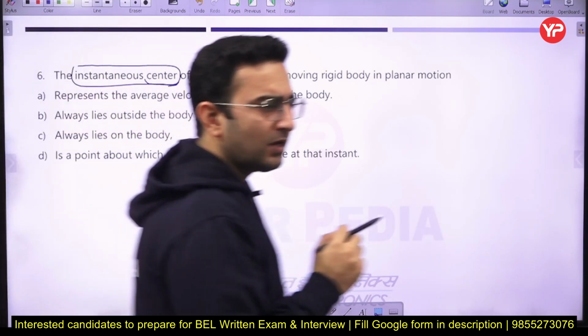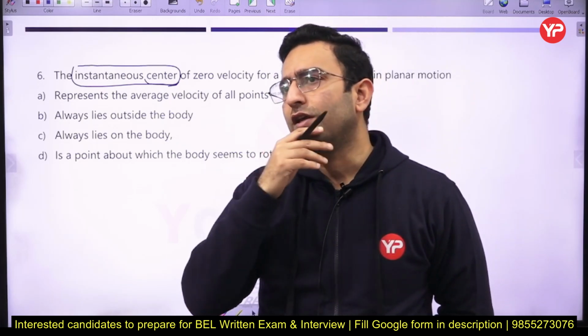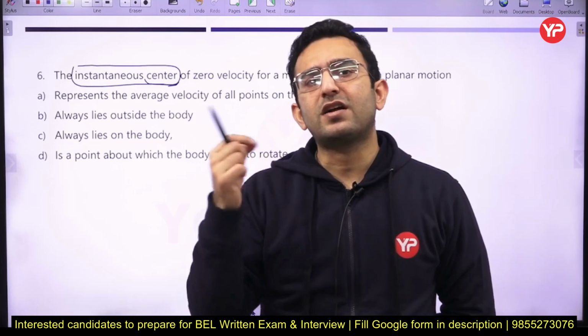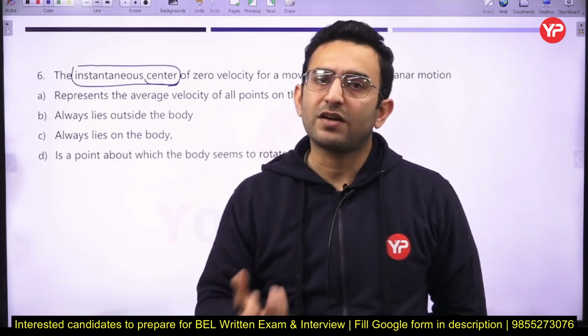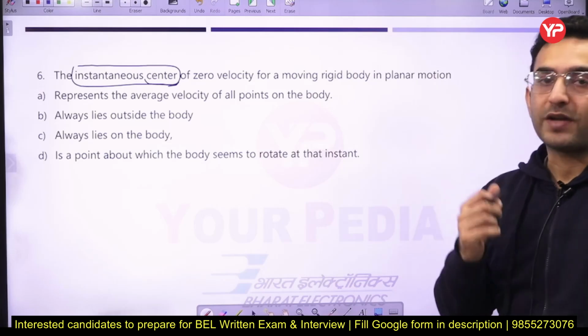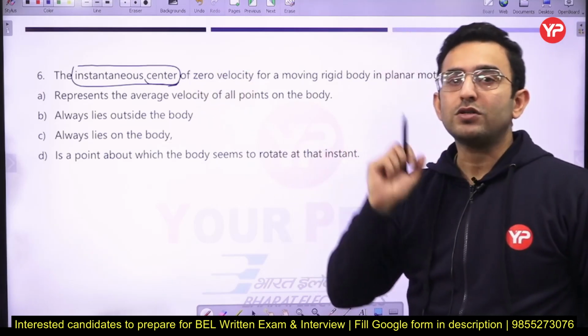Actually, whenever you analyze any mechanism, generally we have a general motion. It is neither pure rotation nor pure translation. It is basically a combination of rotational motion as well as translational motion. In that case, it is very difficult to analyze those mechanisms, so there we use the instantaneous center for analyzing them.